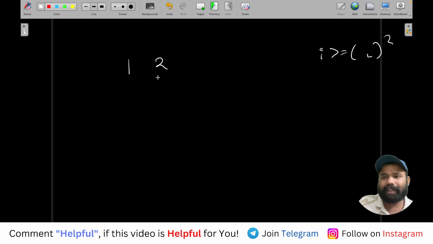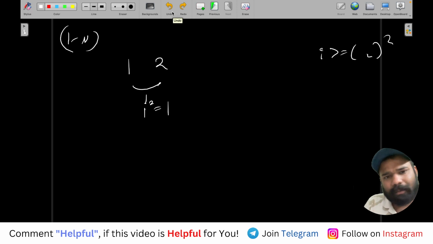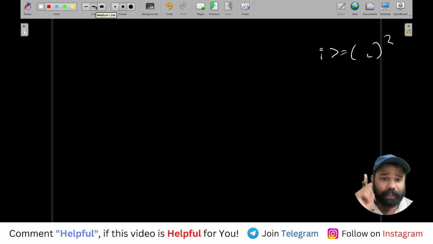Why? Because how many numbers do we have? We have numbers from 1 to n. And if two numbers have a difference of 1, which means the difference square is also 1, then any number can be kept in between, because every number is bigger than 1 and 1. So we will always try that a particular number has adjacent numbers as its neighbors, so that the neighbor difference will always be 1 and their square will always be 1.